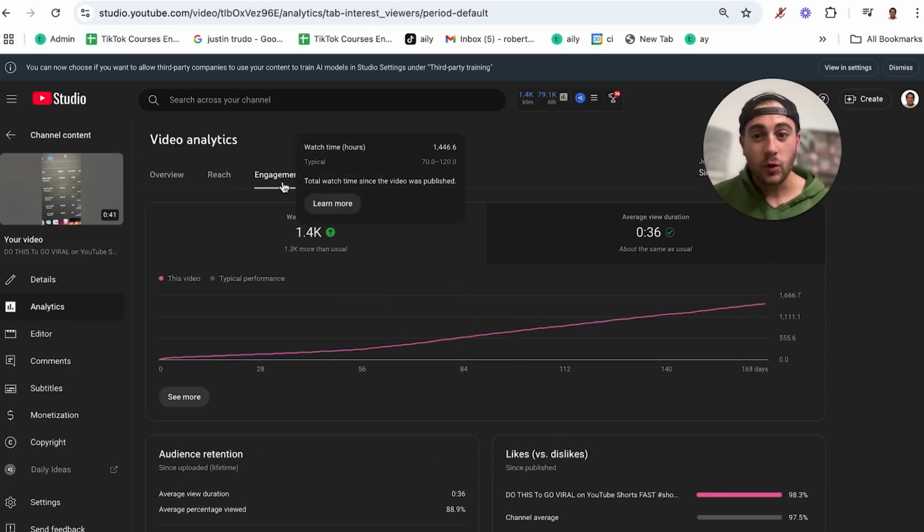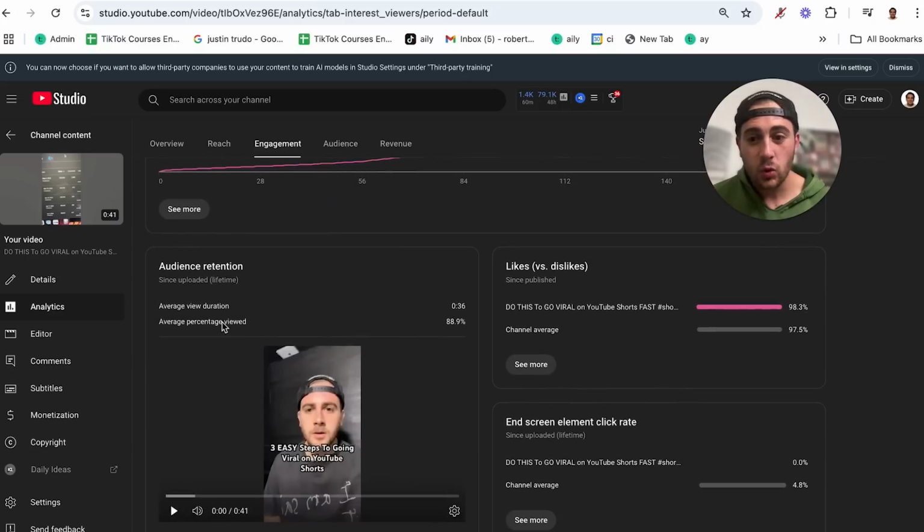In addition to that, if you come under engagement, you need to make sure that this average percentage viewed is over 75% if your video is over 30 seconds long. In fact, if it's over 31 seconds long. If it's less than 30 seconds long, you need that number to be as close to 100% as you could possibly get. Otherwise, you will not get views on your YouTube Shorts.